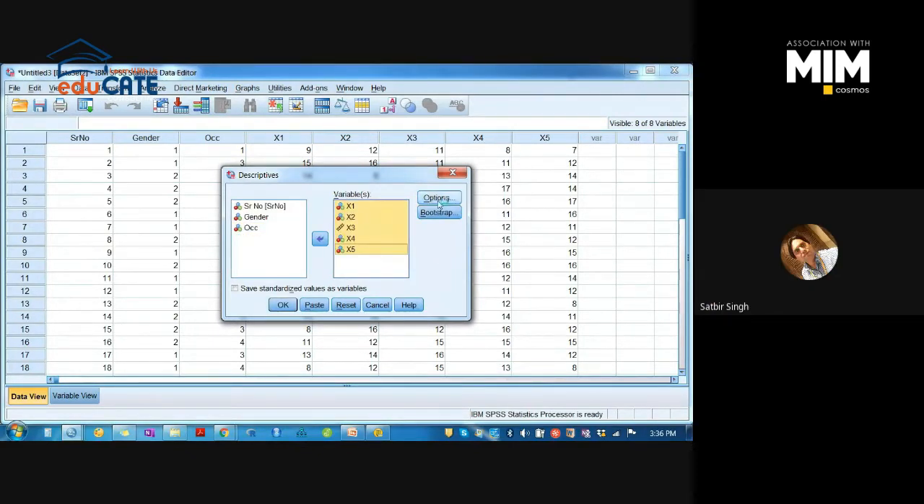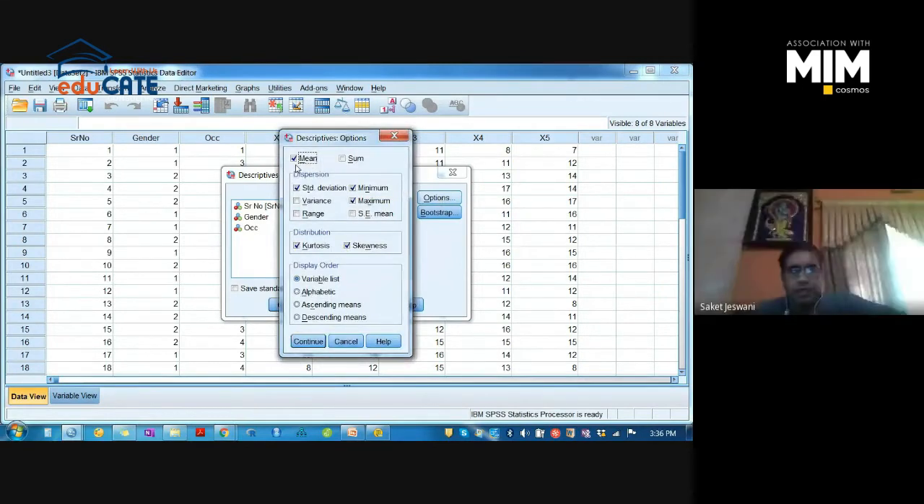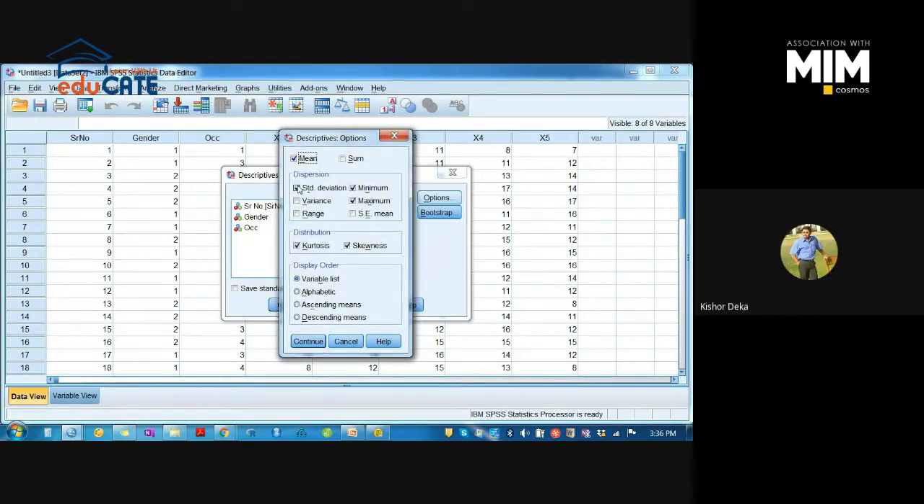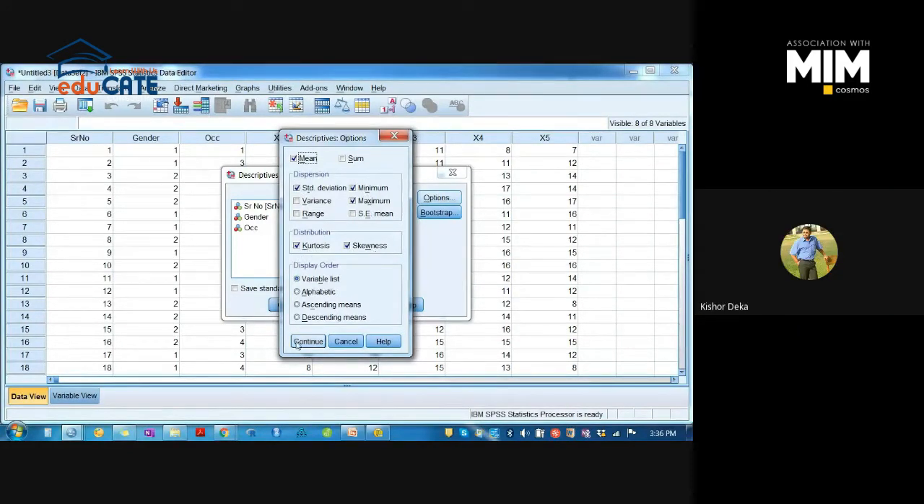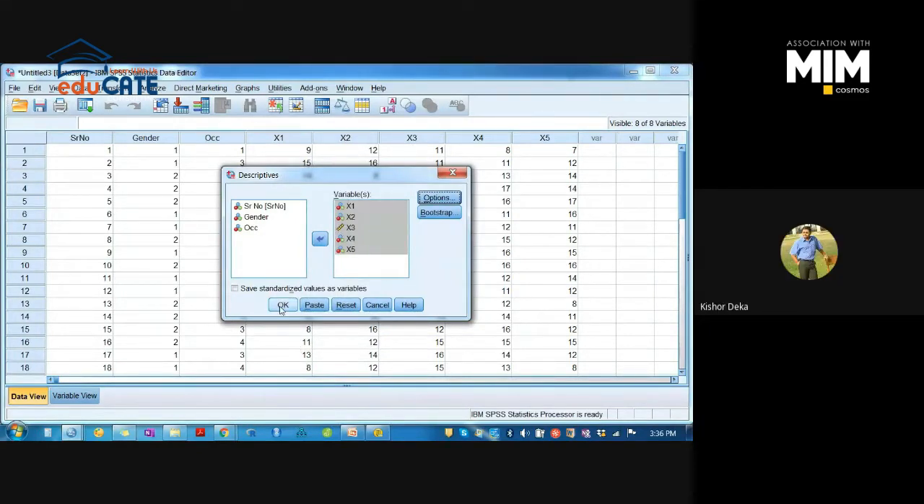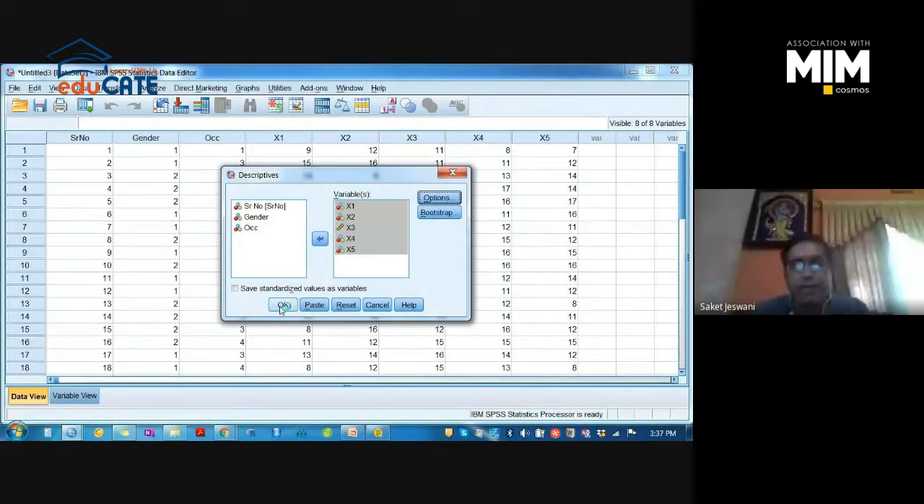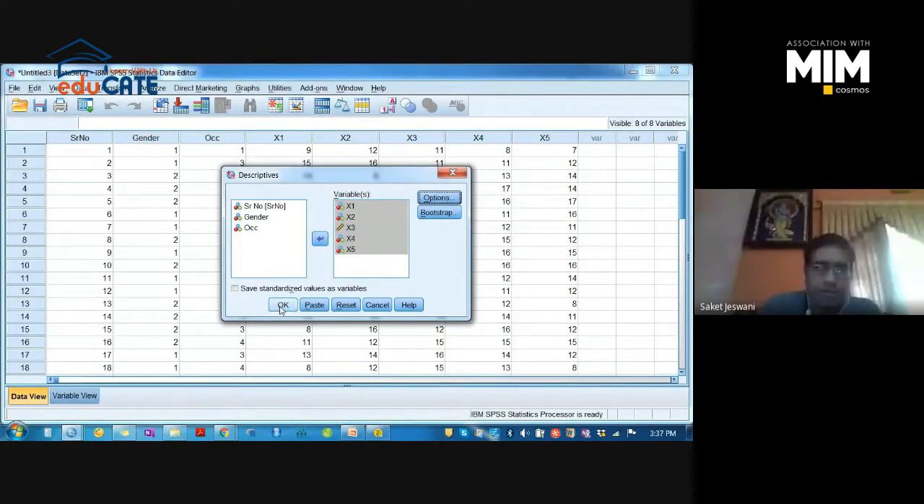Click on Options. Check mean, standard deviation, minimum, maximum, kurtosis, skewness. Click Continue. Sir, serial number, gender, and occupation you have not selected? No, these are categorical data. We do not want the mean. You cannot get the mean of a category. Okay, categorical data. So click on OK.